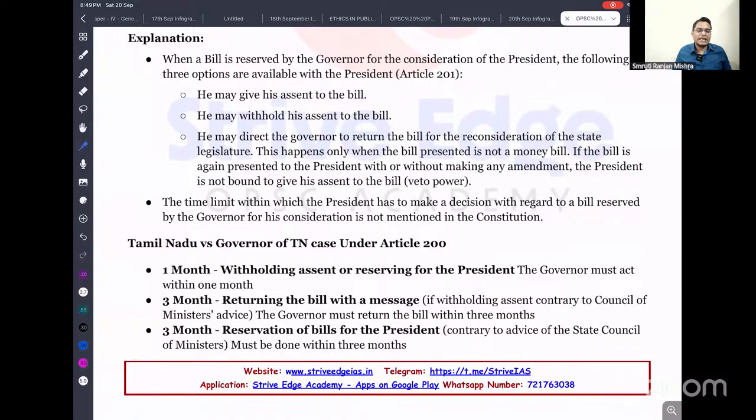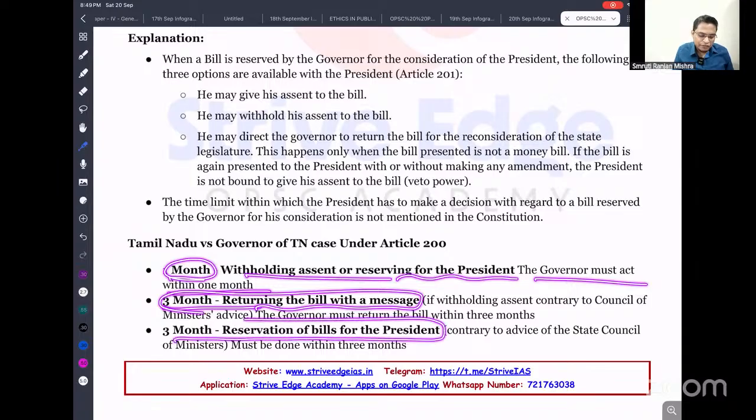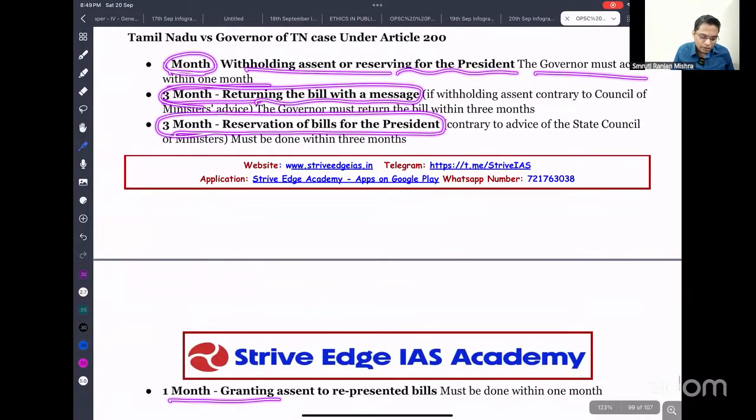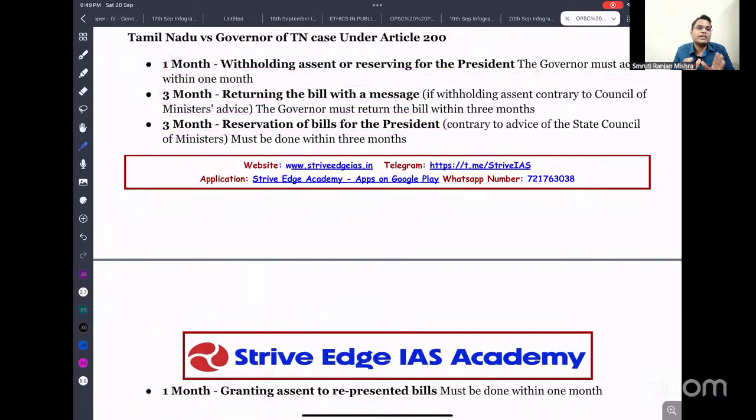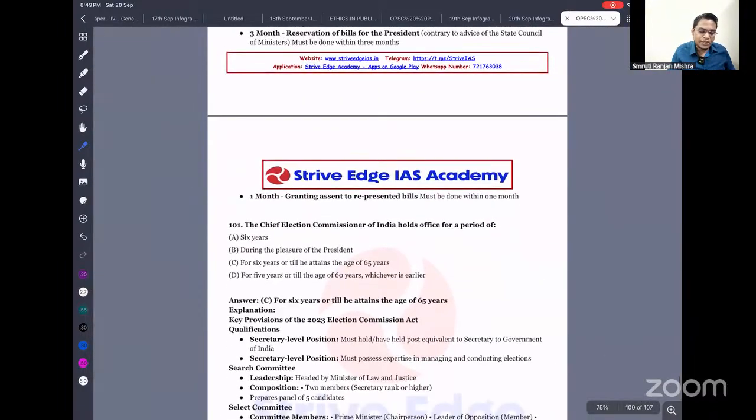So in case a bill is given before the governor, the governor has to act within 3 months. Withholding assent and reserving for the president, the governor must act within 1 month. So 3 months to return the bill with a message, 3 months to reserve the bill for the president, and 1 month for granting assent to the represented bill. These are the restrictions given only in case of the governor. Still there is no restriction on the president.